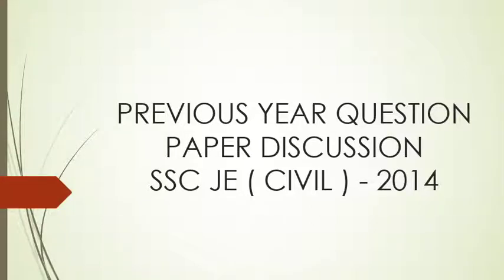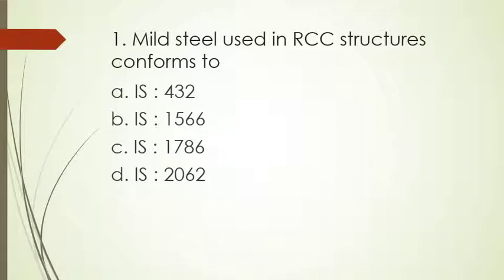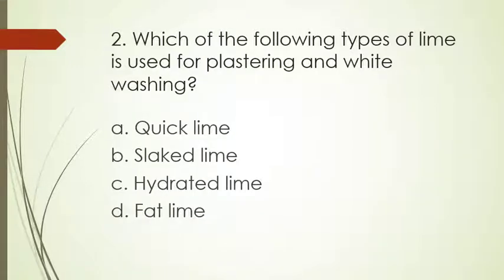Today we are discussing the previous year question paper of SSC Junior Engineer Civil 2014. First question: mild steel used in RCC structures conforms to options A IS 432, B IS 1566, C IS 1786, D IS 2062. Mild steel used in RCC structures conforms to IS 432. A is the right answer.